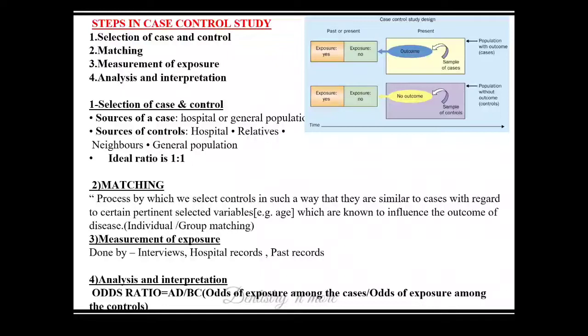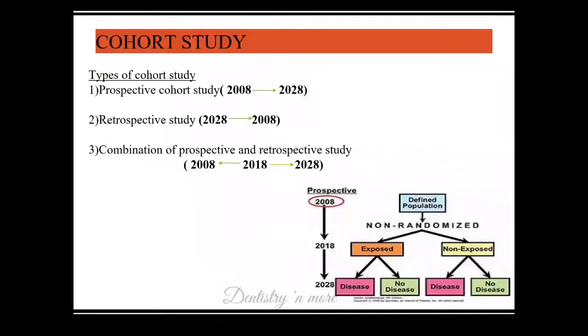Okay, so it is an indirect method of risk estimation. Whereas a cohort study is a prospective study, that is, it is going forward. There are three types of cohort study: one is the prospective cohort study, the retrospective cohort study, and the combination of prospective and retrospective. There is a slight difference in all these things.